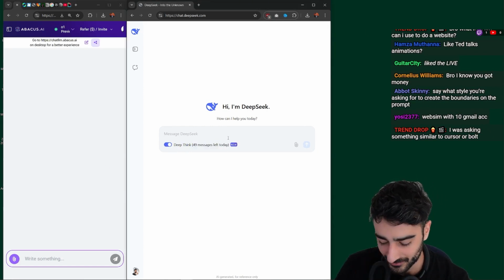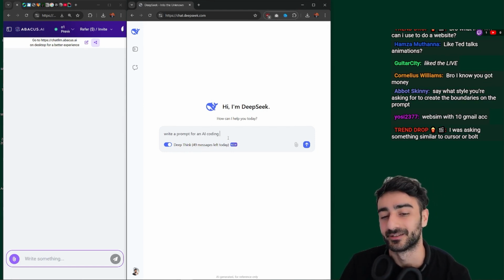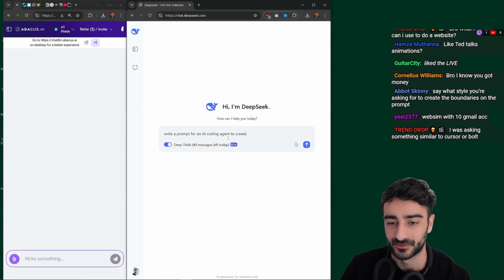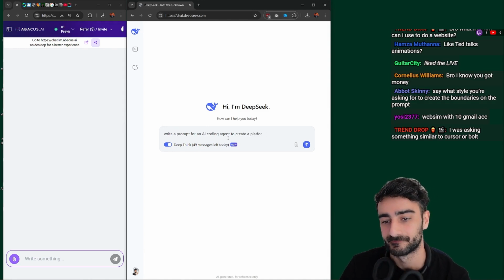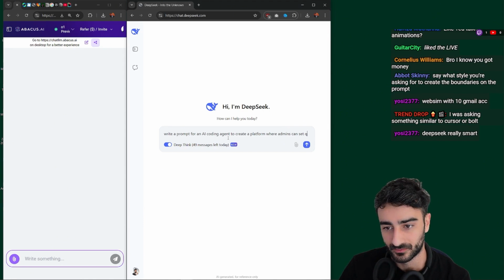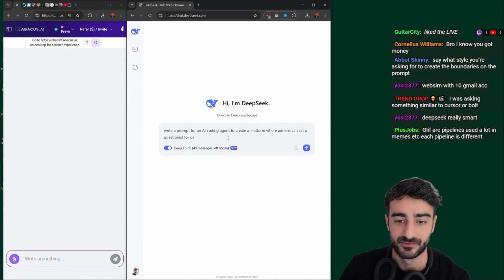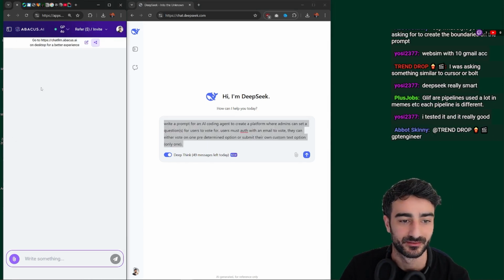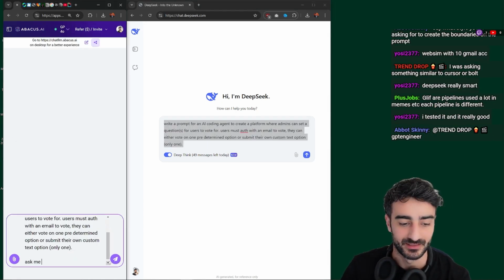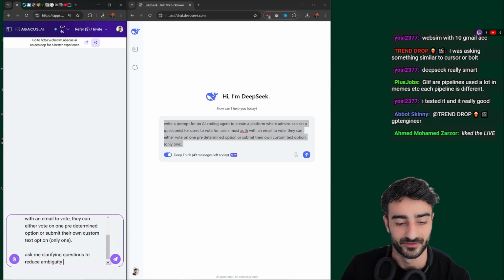I want to write a prompt for an AI coding agent to create a platform where admins can set a question, or questions, for users to vote on. Before we go to O1, we go to GPT-4o. Ask me clarifying questions to reduce ambiguity first.